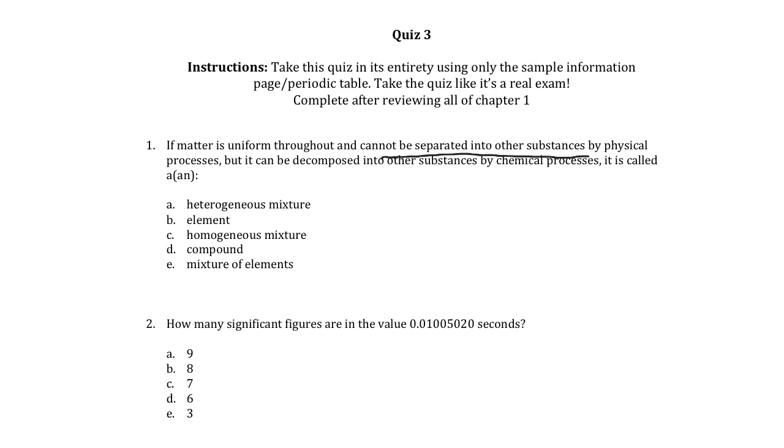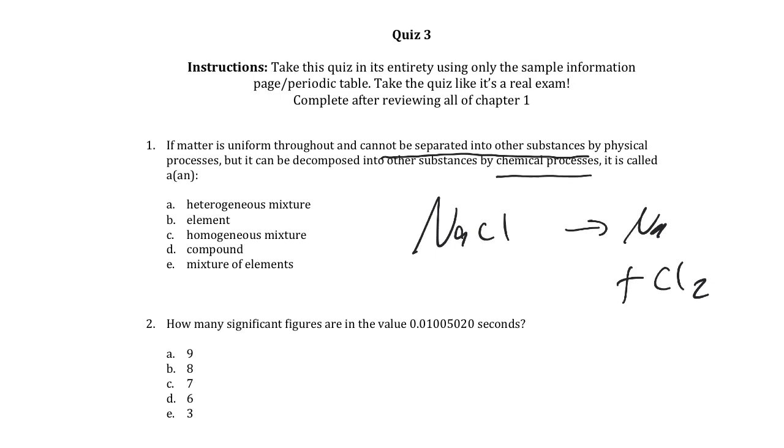But if we can break a substance down by chemical means into different types of substances, imagine you have something like NaCl. You can separate that into sodium and chlorine, and separate the elements, then you know you have some sort of a compound. So if you have a compound, then you can separate it into one or more of its constituent elements, or simpler compounds of those elements. So we know that we have a compound.